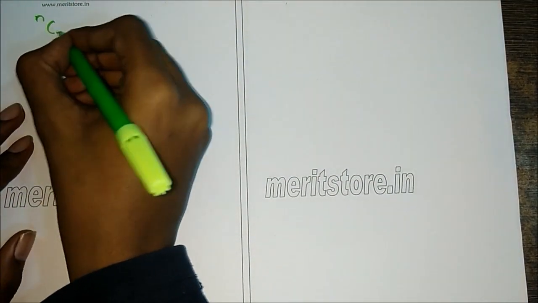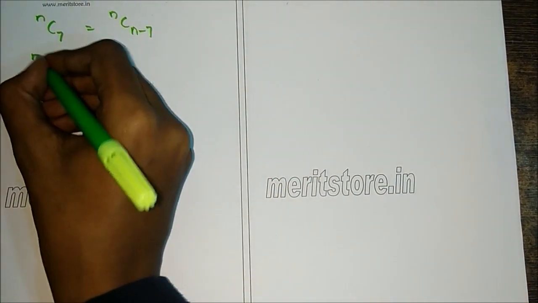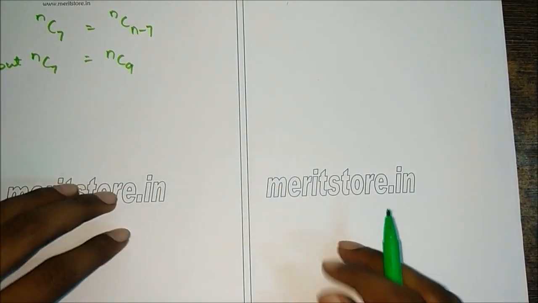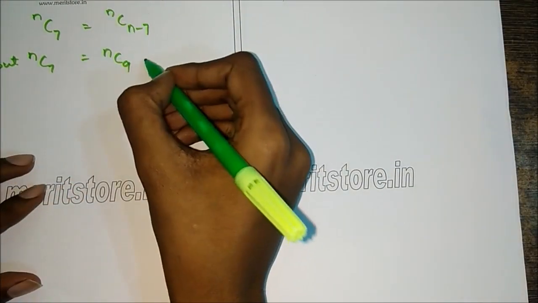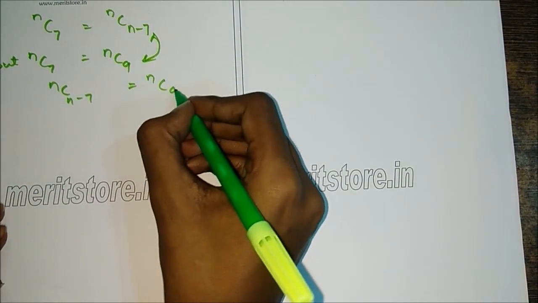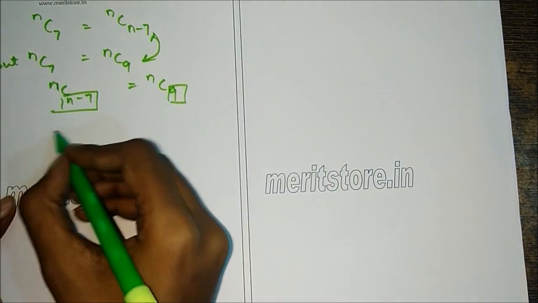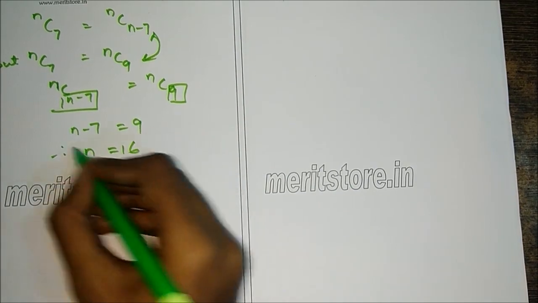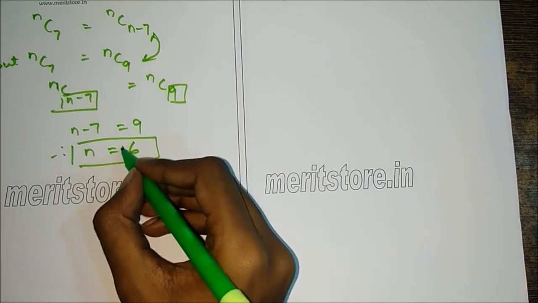So we have nC7 equal to nC(n-7), but nC7 is also equal to nC9 here. So we equate these two, and we get nC(n-7) is equal to nC9. So here we can say n minus 7 is the same as 9, so n minus 7 is equal to 9, therefore n is 16. So the number of tosses is 16.